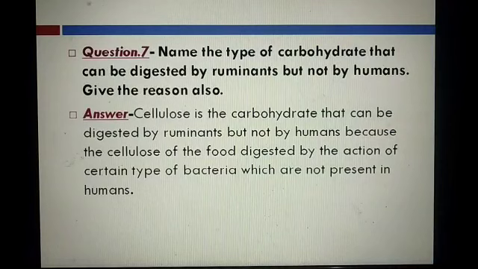Okay, the next one is question number 7. Name the type of carbohydrate that can be digested by ruminants but not by humans. Give the reason also. Cellulose. Always remember that cellulose is a carbohydrate that can be digested by ruminants but not by human beings, because cellulose of the food is digested by the action of certain types of bacteria which are not present in humans but are present in ruminants.